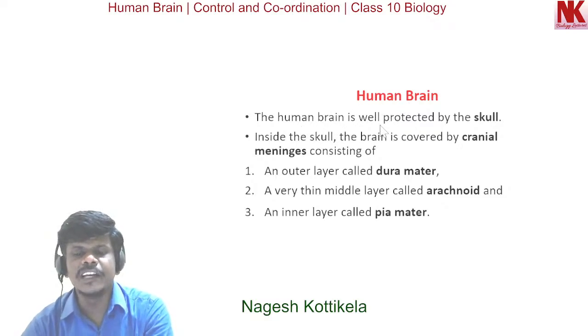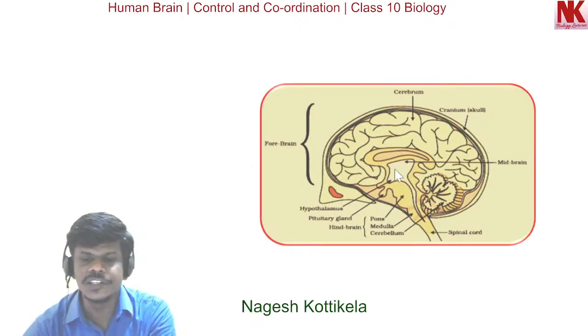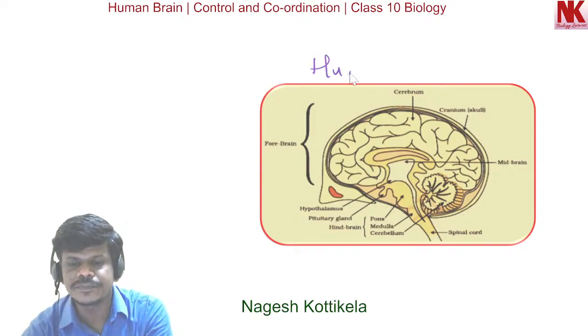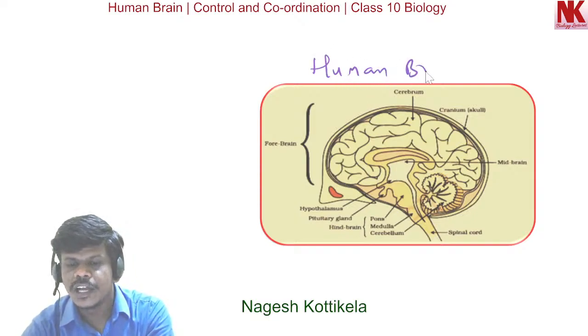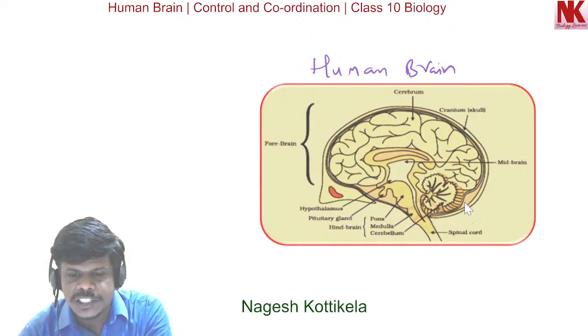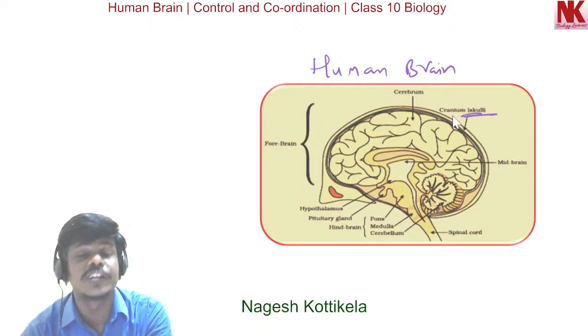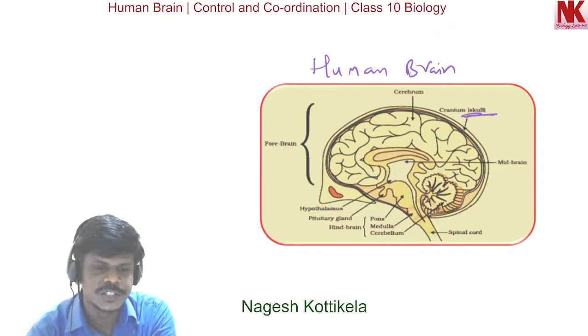The human brain is well protected by the skull. Here you can see the picture. This is the human brain, and you can see how it is protected. It is well protected inside the skull. This is the outer covering, the skull, that is what we call the cranium. So it is well protected inside this skull.